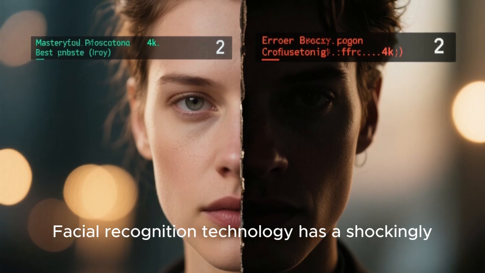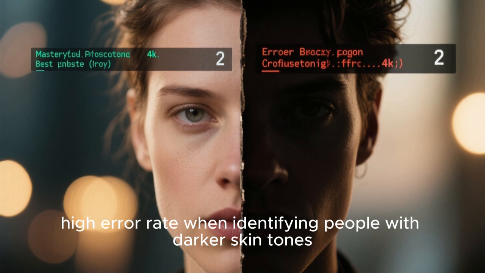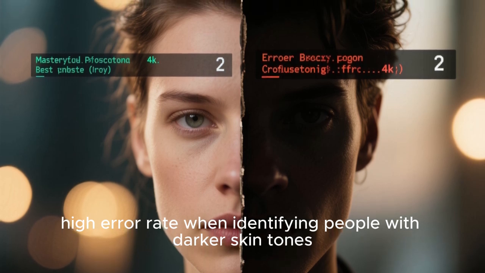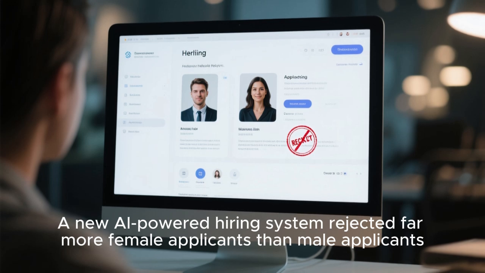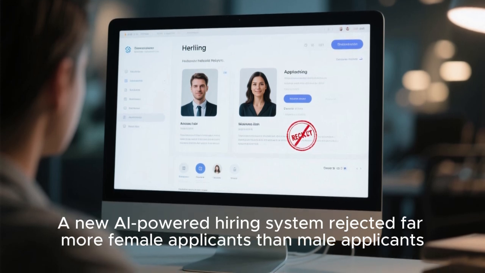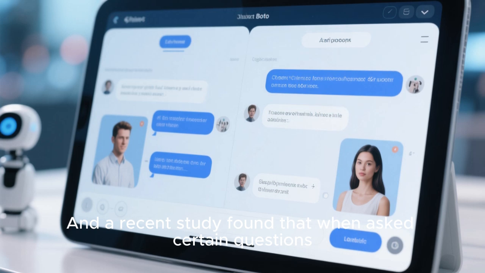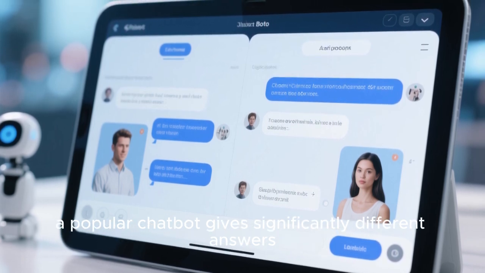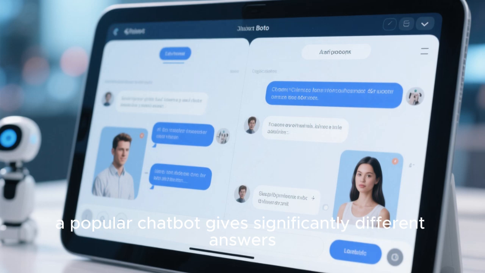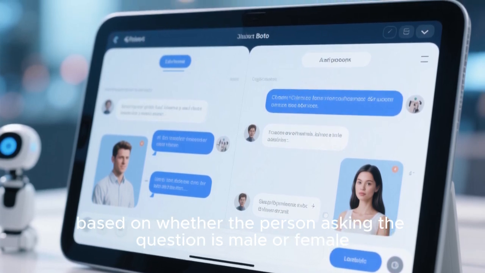Facial recognition technology has a shockingly high error rate when identifying people with darker skin tones. A new AI-powered hiring system rejected far more female applicants than male applicants, even though both groups were equally qualified. And a recent study found that when asked certain questions, a popular chatbot gives significantly different answers based on whether the person asking the question is male or female.